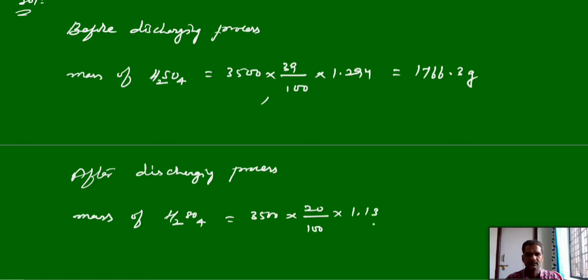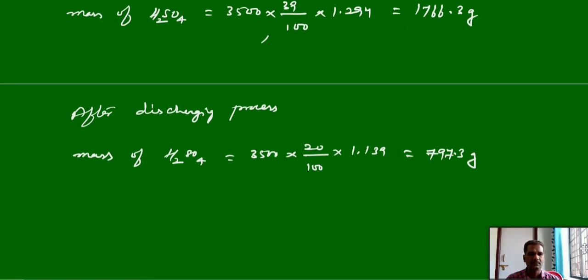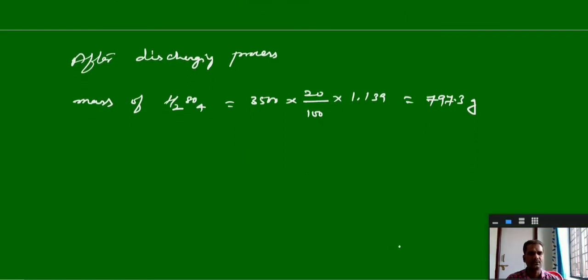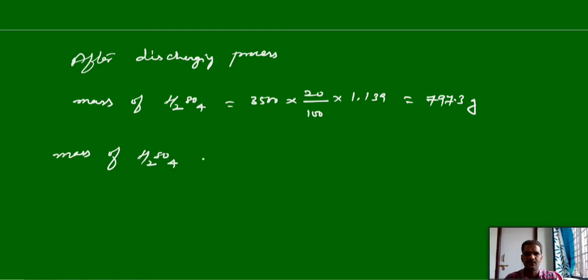So 20 by 100. But what is the density here? 1.139 gram per ml. Again, if you simplify this one, you can identify the mass of H2SO4, that is 797.3 grams. So after discharging, the amount of H2SO4 left is this much. Then mass of H2SO4 consumed during discharging process.